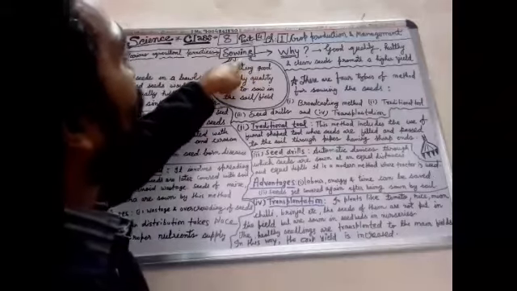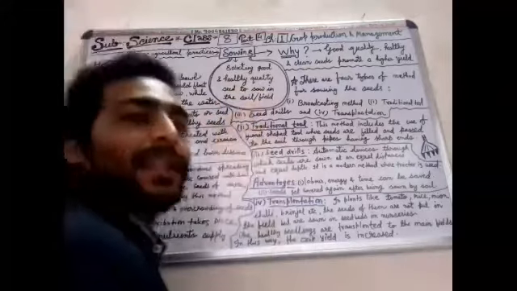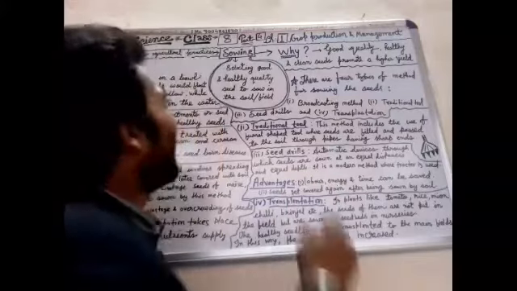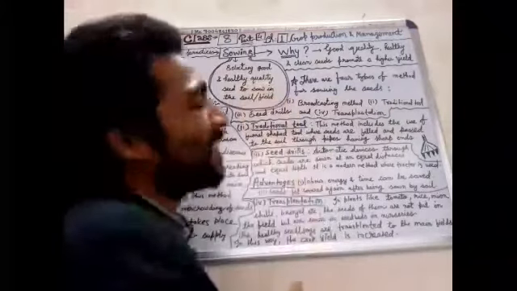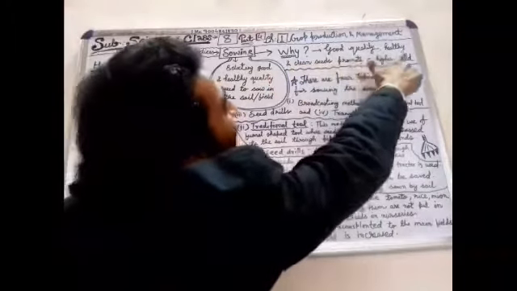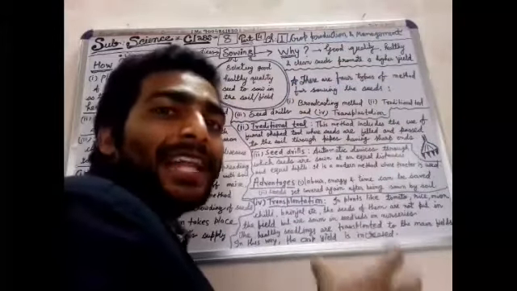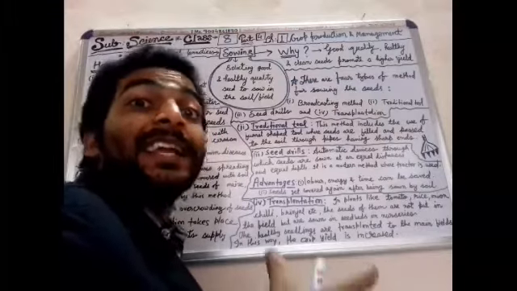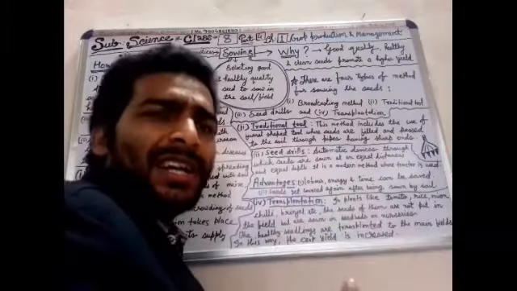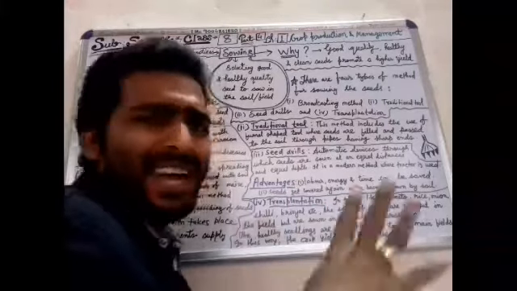At first we have to look at the board: sowing. Selecting good and healthy quality seed to sow in the soil. Means we have to select good quality seeds. Why? What is the necessity of good quality and healthy seeds? Because good quality, healthy and clean seeds promote a higher yield. If we select good and healthy seeds, then we will get a higher amount of yield, means a higher amount of food, which can be any type of grains or pulses, etc.